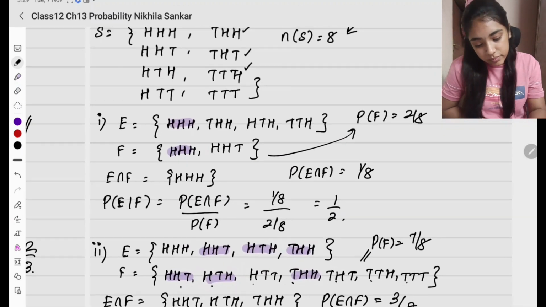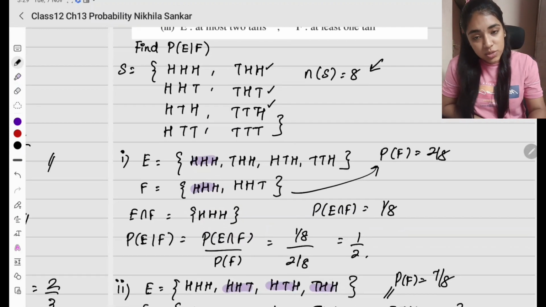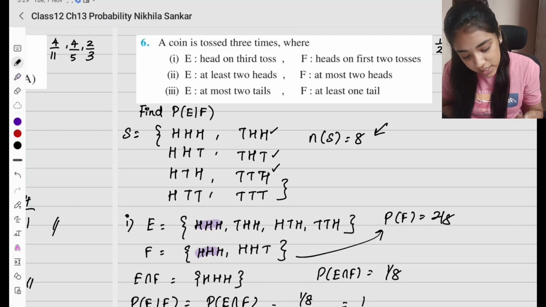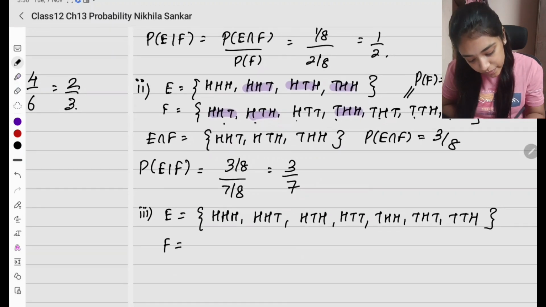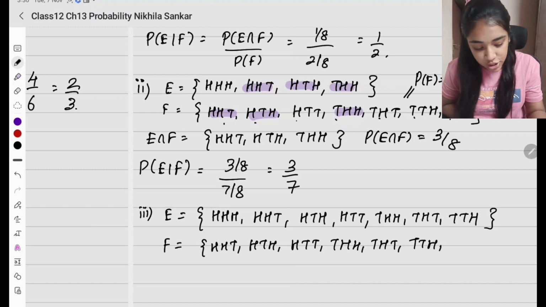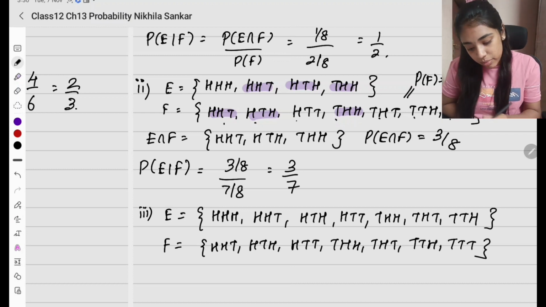F and F. F is going to be at least 1 tail. At least 1 tail na 1 tail, 2 tails, 3 tails. So at least 1 tail is going to be, except in the HHH ellame varum. So I am going to have HHT, HTH, HTT, THH, THT, TTH, TTT. மேலே இருந்து அப்படியே காப்பி பண்றேன்.